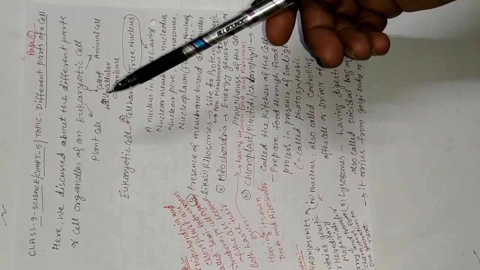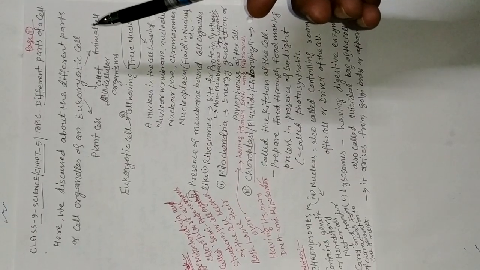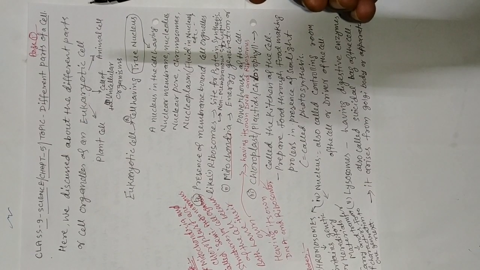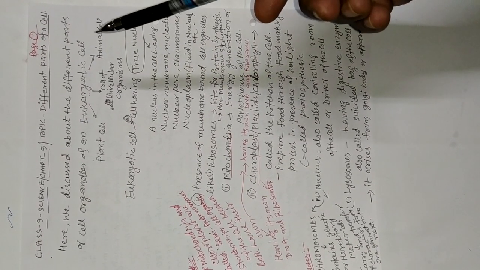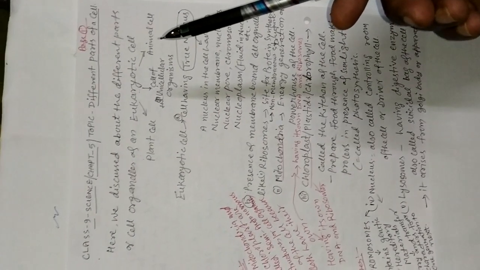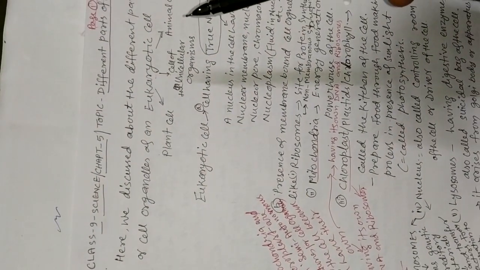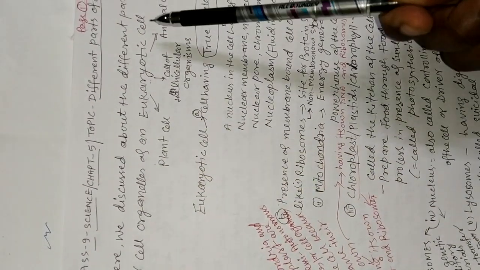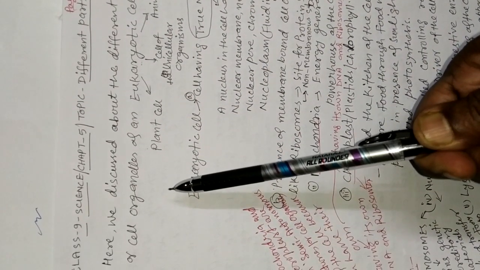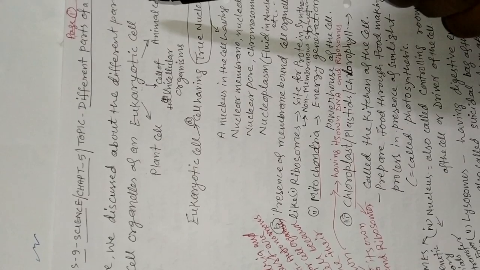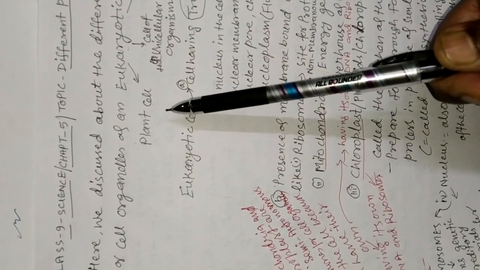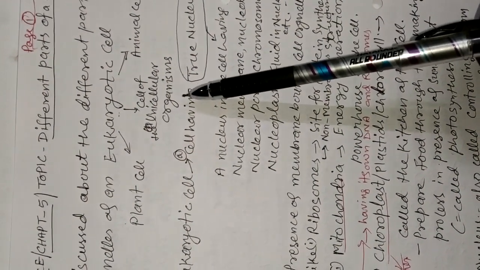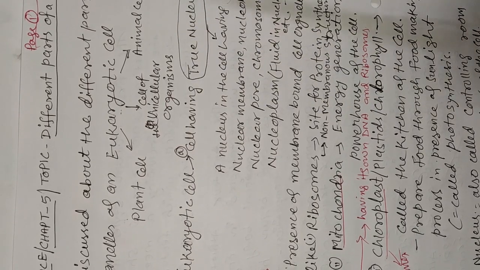Good morning, children. Today I am discussing the different parts of a cell, or different cell organelles of a eukaryotic cell, under Chapter 5 of Class 9, The Fundamental Unit of Life. Here we discuss the different parts or cell organelles of a eukaryotic cell. Eukaryotic cells include plant cells, cells of some unicellular organisms like amoeba, and animal cells.